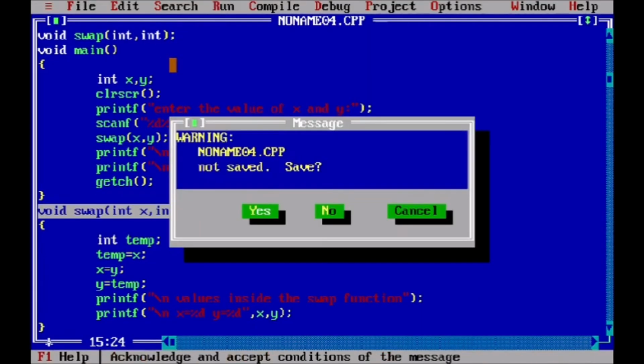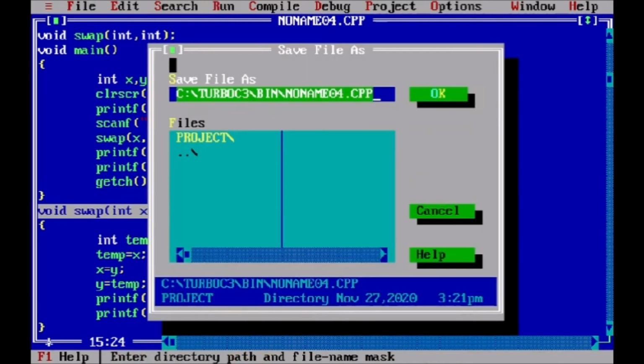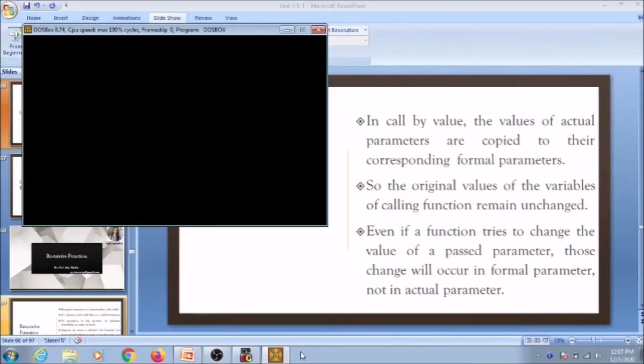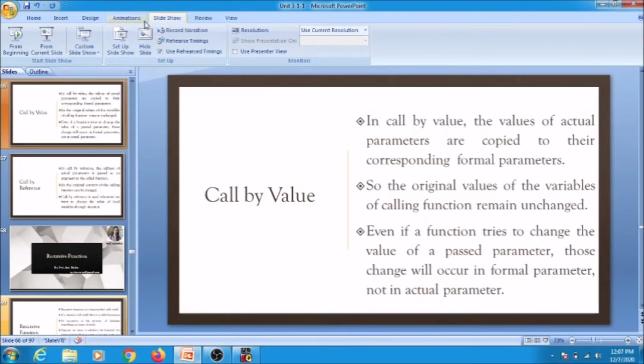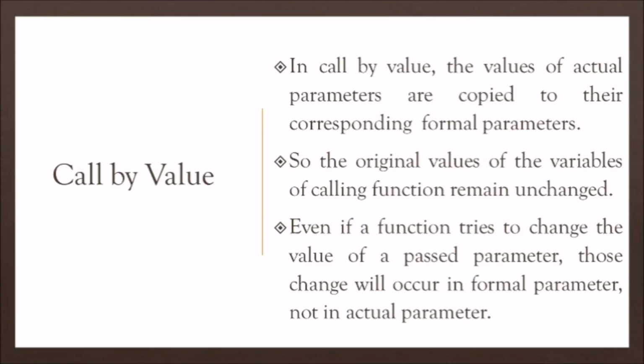that we have to understand. The original values of the variables of the calling function remain unchanged. Now it is clear. Even if a function tries to change the value of a passed parameter, those changes will occur in the formal parameter, not in the actual parameter. So now I think these 2 points will be very clear because we saw an example of it.